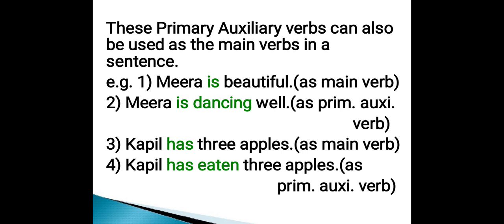See examples number 3 and 4. Kapil has 3 apples and Kapil has eaten 3 apples. Both the sentences have used the verb has, but in the first sentence it is used as a main verb and in the next sentence it is used as a primary auxiliary verb.